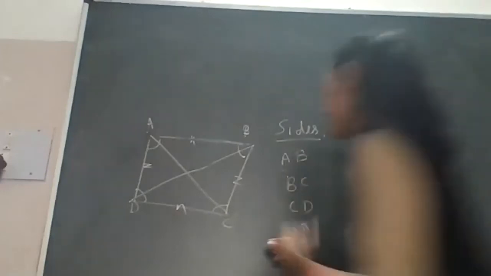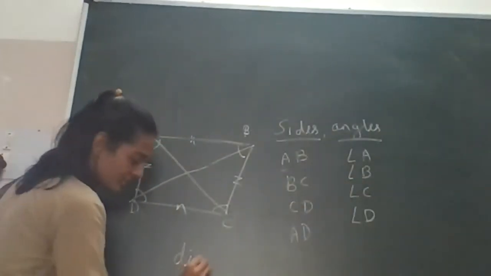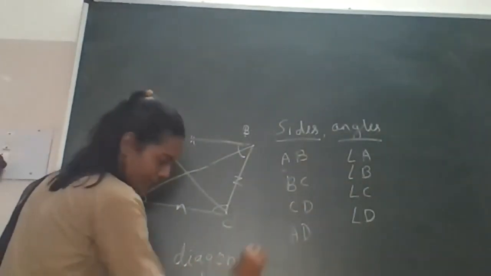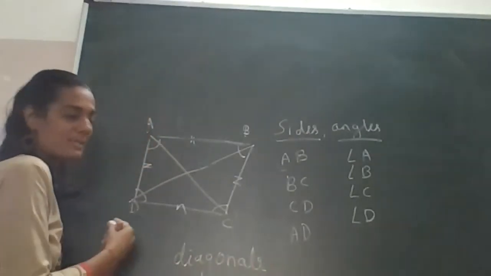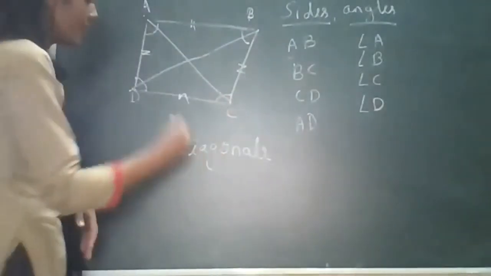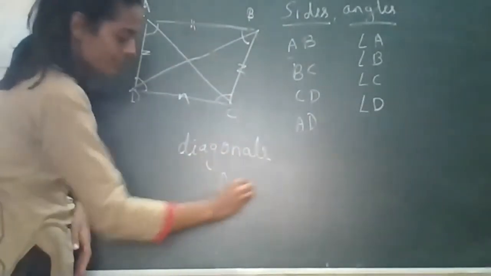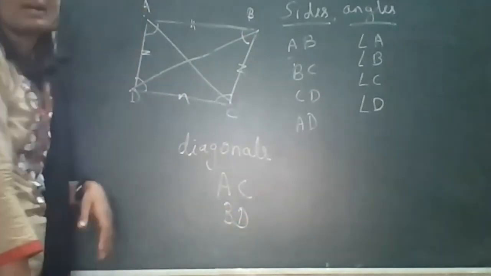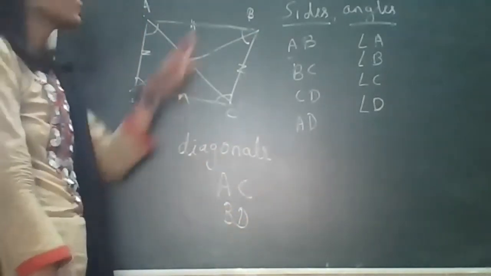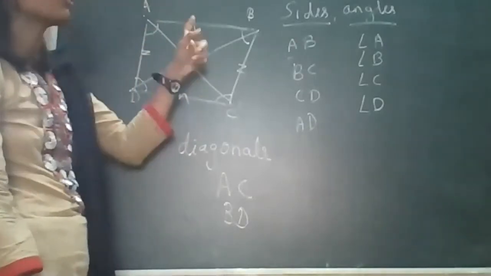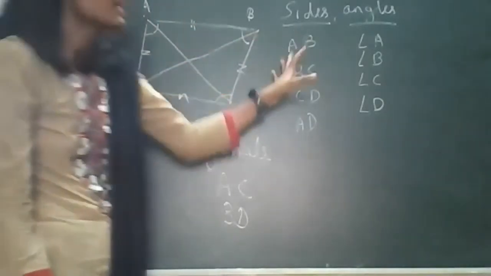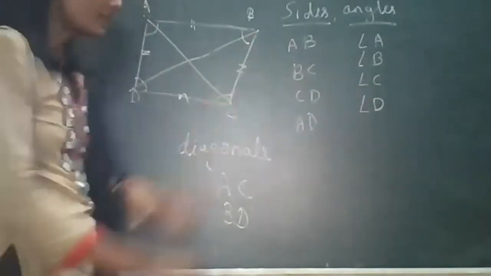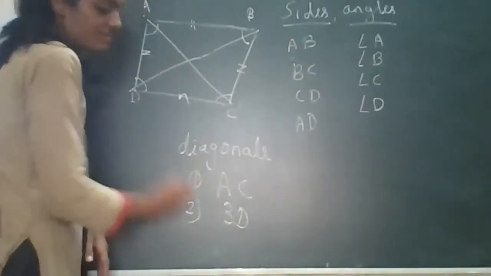So these things are present in one quadrilateral: four sides, four angles, and two diagonals.